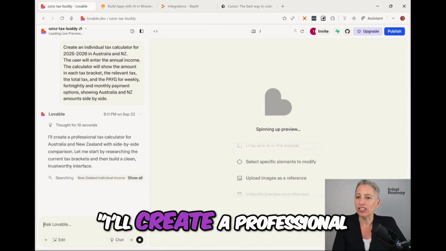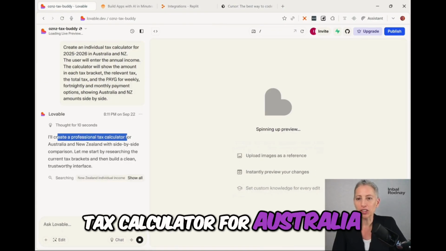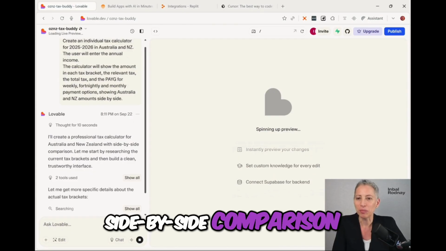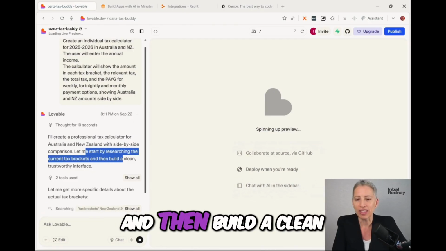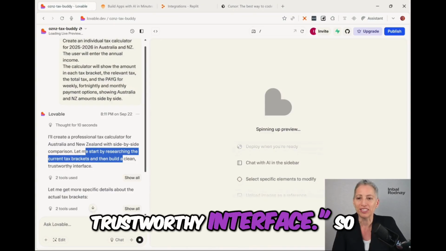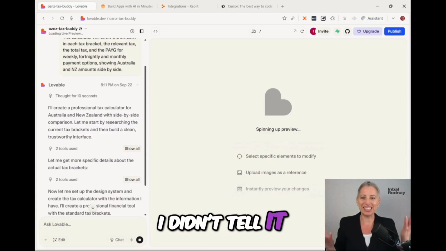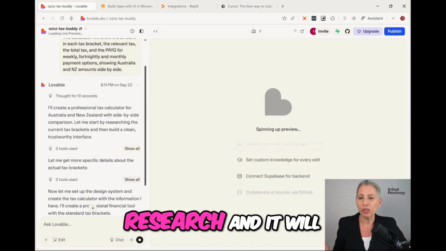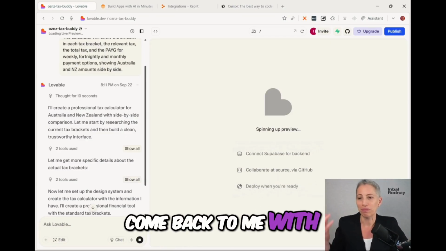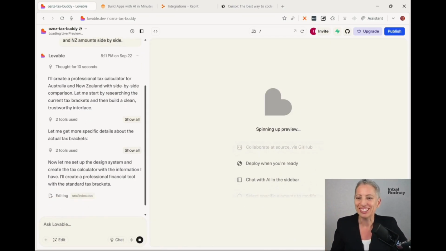And it says, I'll create a professional tax calculator for Australia and New Zealand with side-by-side comparison. Let me start by researching the current tax brackets and then build a clean, trustworthy interface. So I didn't tell it what the tax brackets are. I didn't tell it any of the logic. It does its own research and it will come back to me with, hopefully, the right results.